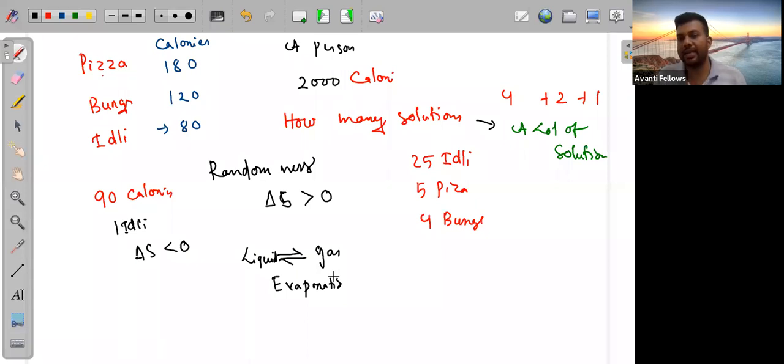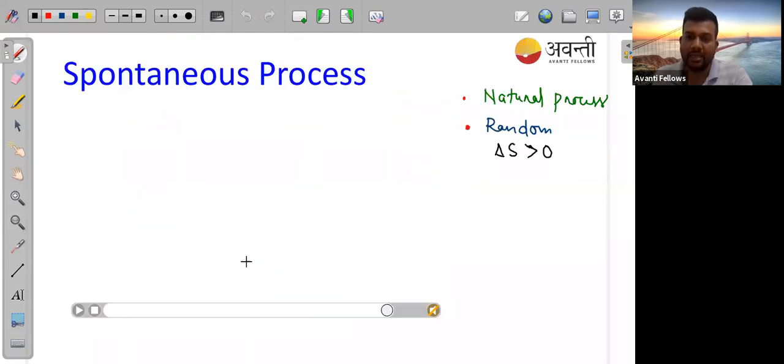Is it clear, guys? Entropy, is it clear? So simply you can remember del S means disorder, randomness, where we can't assume. If we can assume, then del S is less than 0. Okay, guys, so with that, I think your entropy part is clear.